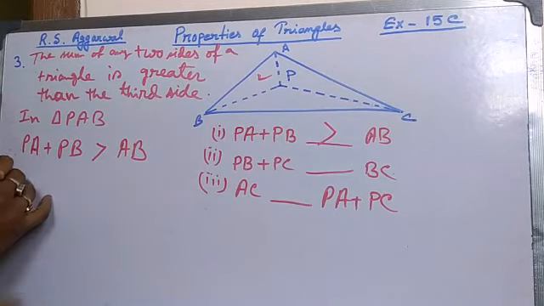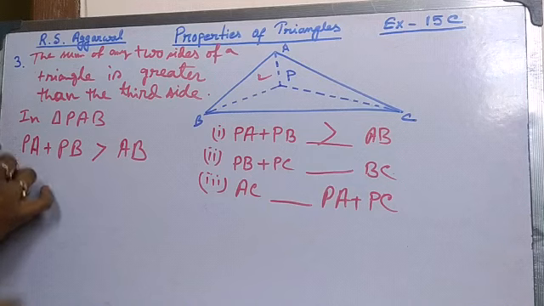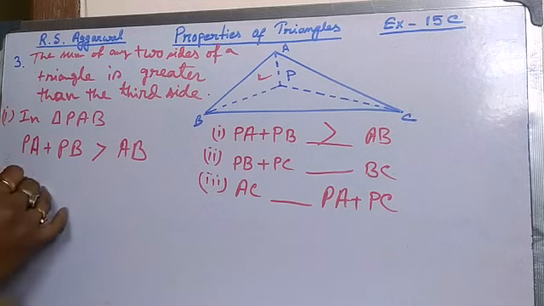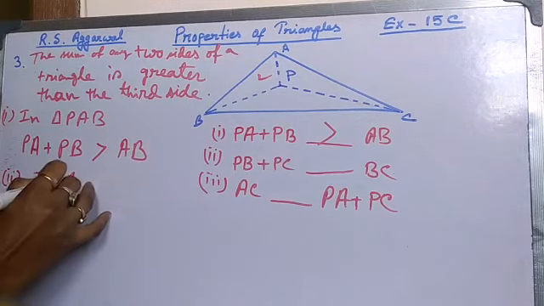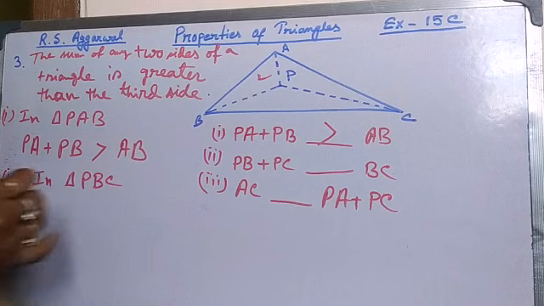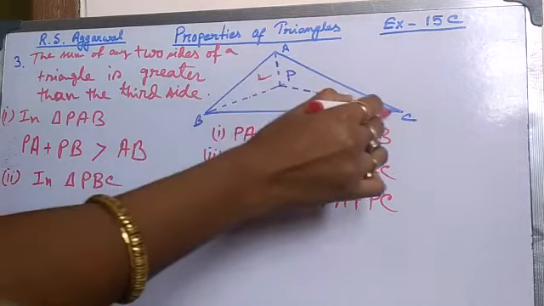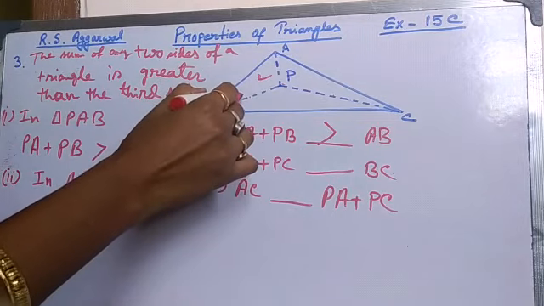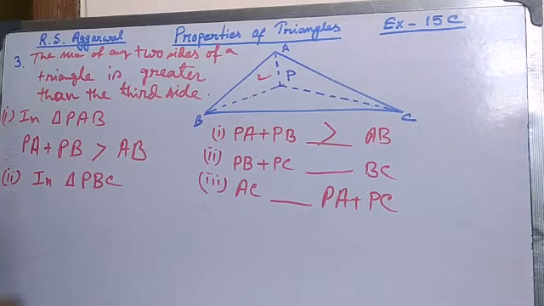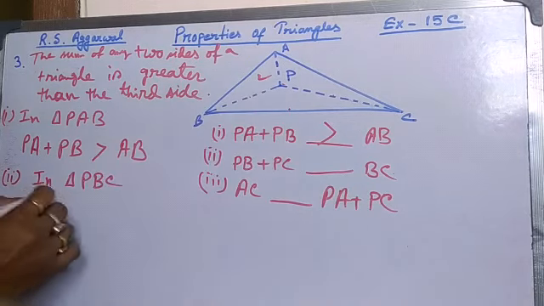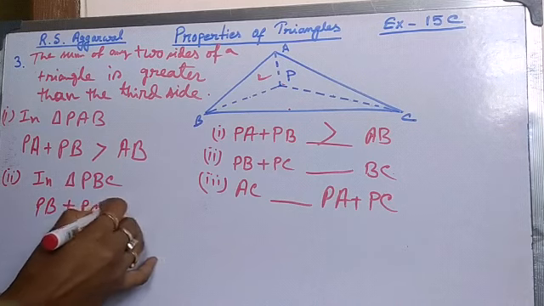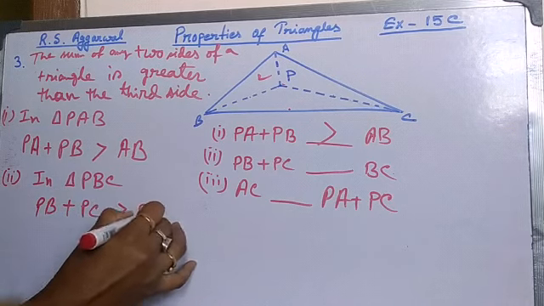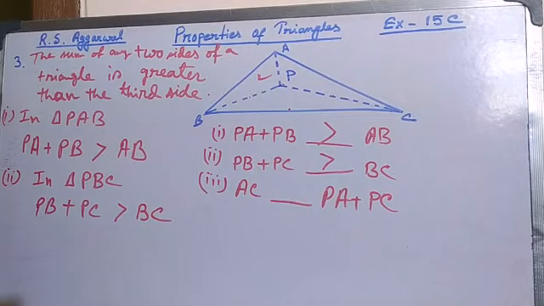Next, triangle number 2, triangle PBC. In triangle PBC, the sum of PB plus PC will be greater than the third side, that is BC. So the answer will be greater than.